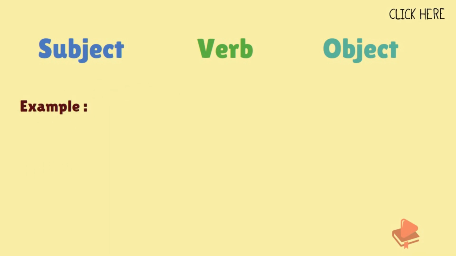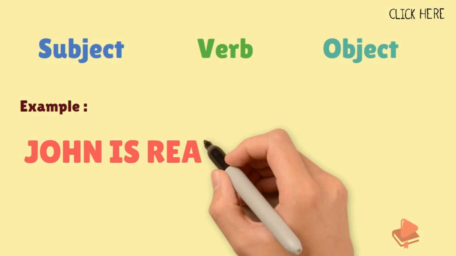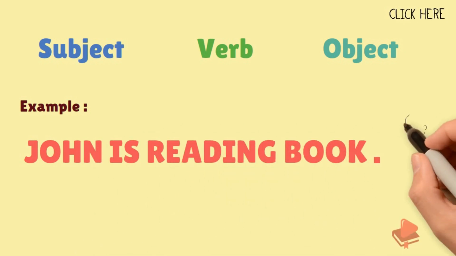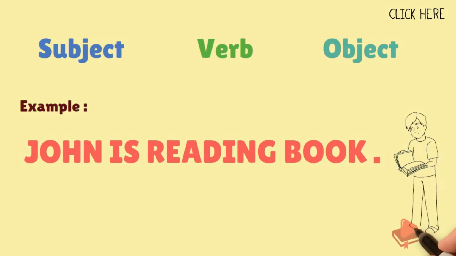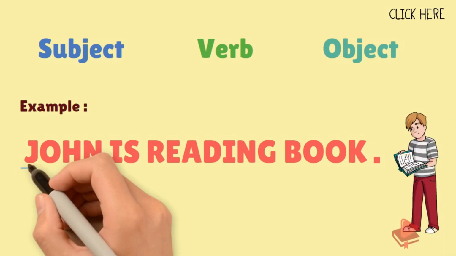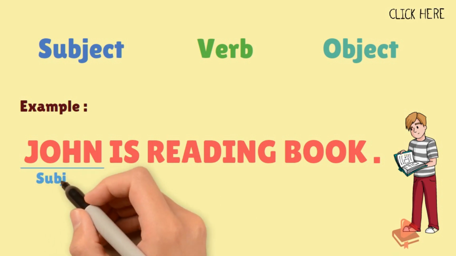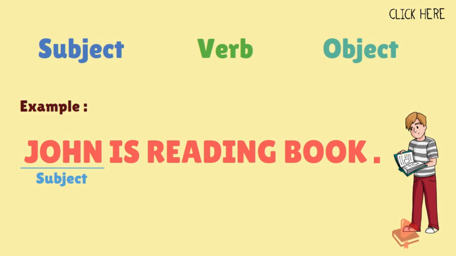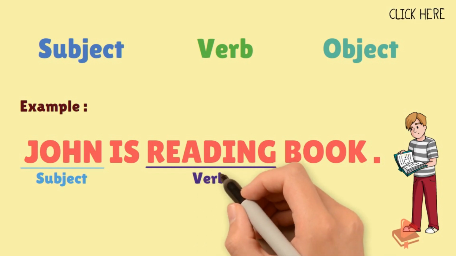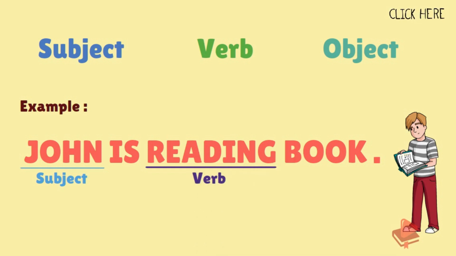Let's see one example. John is reading a book. So in this sentence, who is the doer or who is performing the action? That is John. So we say John is the subject here. And what is the action performed by John? He is reading. So reading is a verb. And what is he reading? He is reading a book. So it is an object. So in this sentence we see John is the subject, reading is a verb, and book is an object.